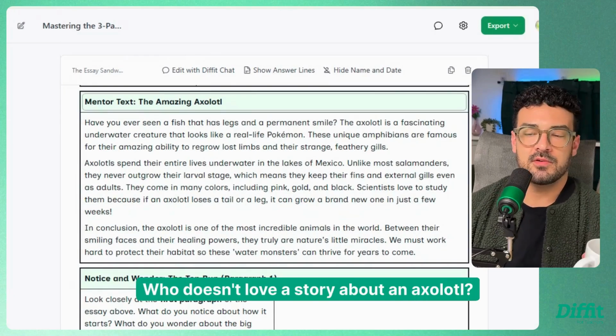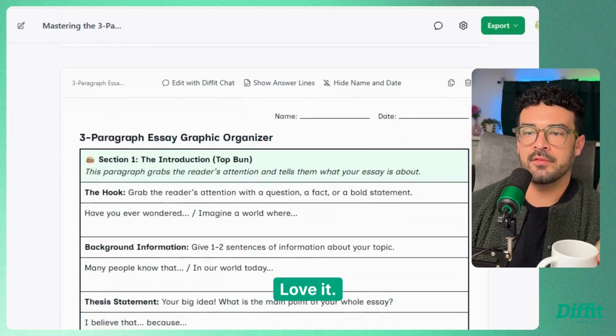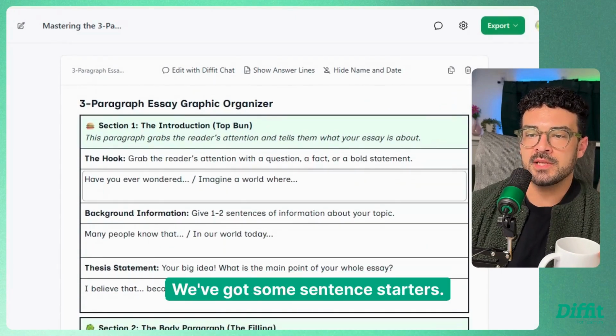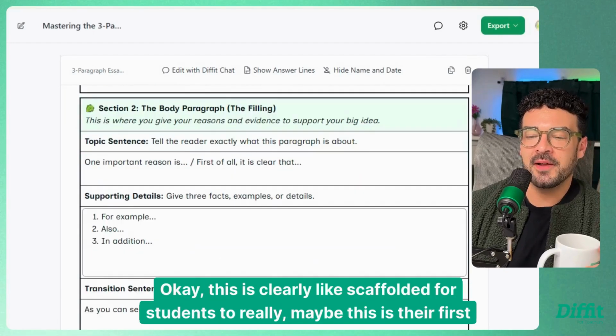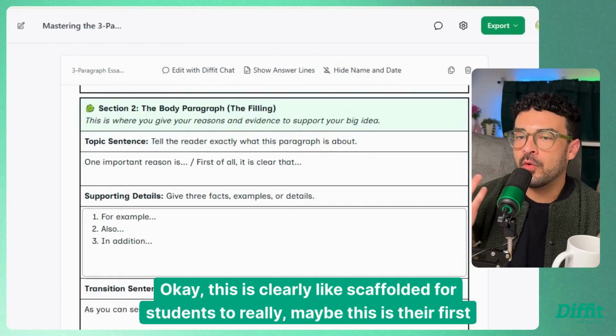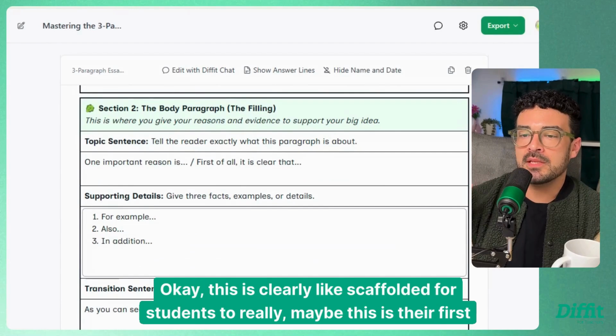Who doesn't love a story about an axolotl? Notice and wonder. Love it. Essay graphic organizer. We've got some sentence starters. This is awesome. I love these little diagrams. Okay, this is clearly scaffolded for students to really, maybe this is their first time seeing this.